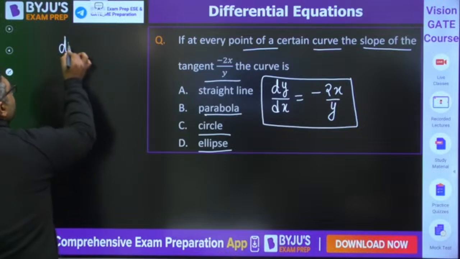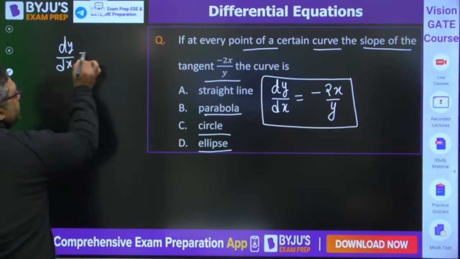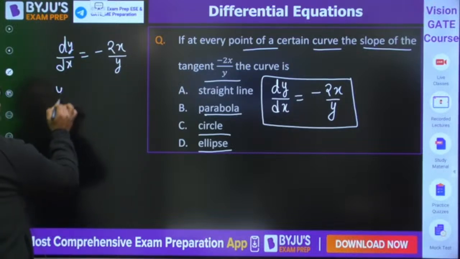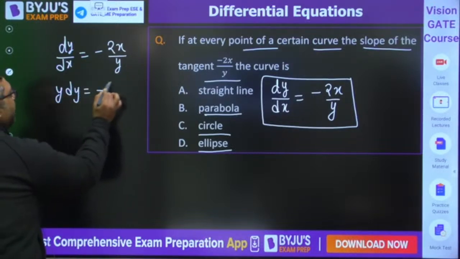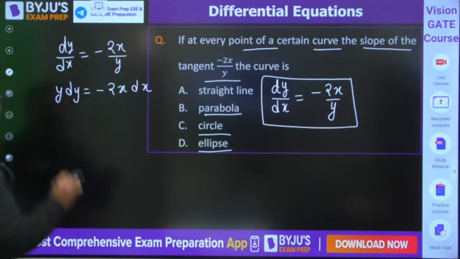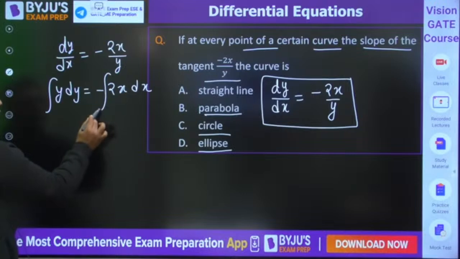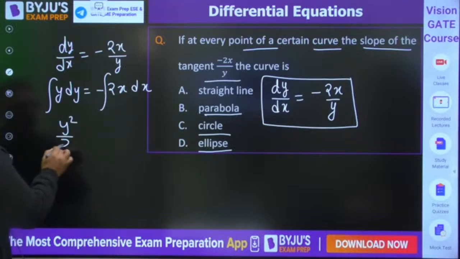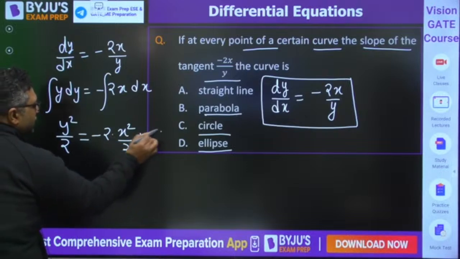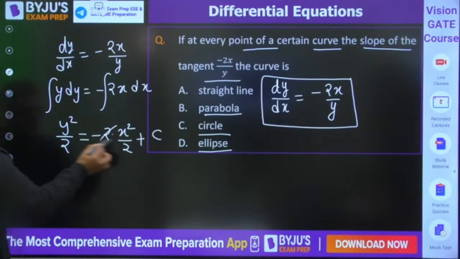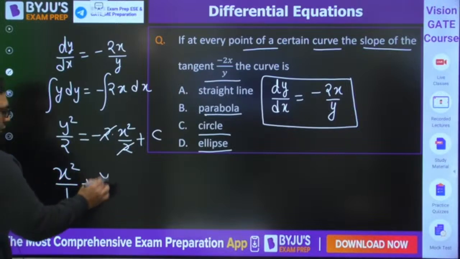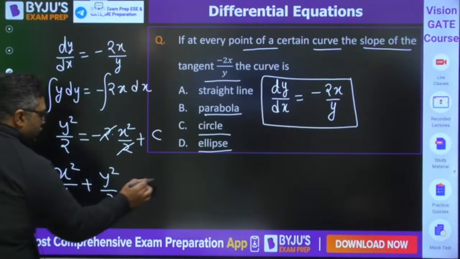So you can see here, we have dy by dx is equal to minus 2x upon y. So here we can write y dy equals minus 2x dx. When you go for integration, you know that it will be y square by 2 equals minus 2 into x square by 2 plus integration constant c. So the 2 will cancel out, and it would be x square plus y square by 2 is equal to c.